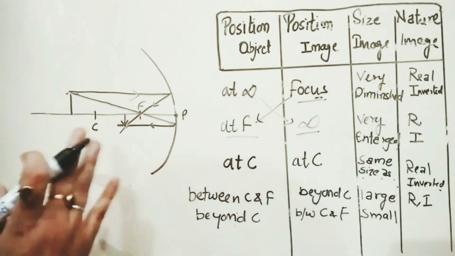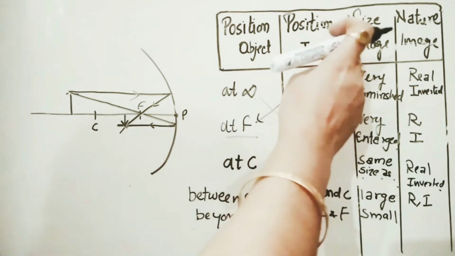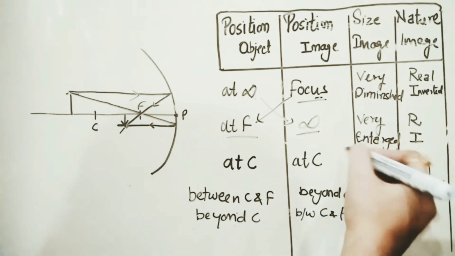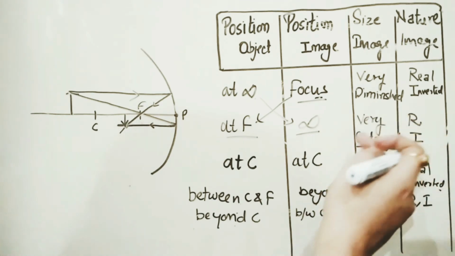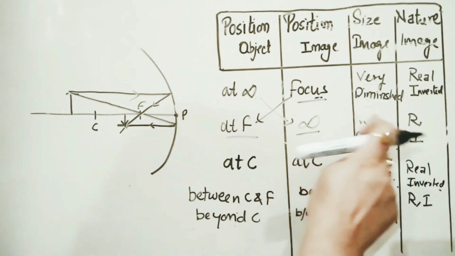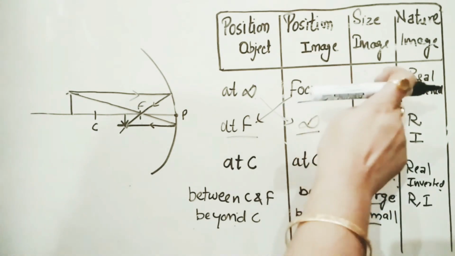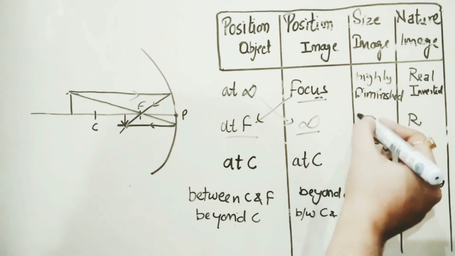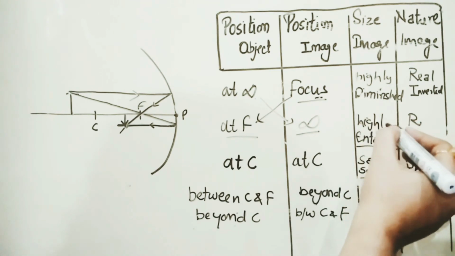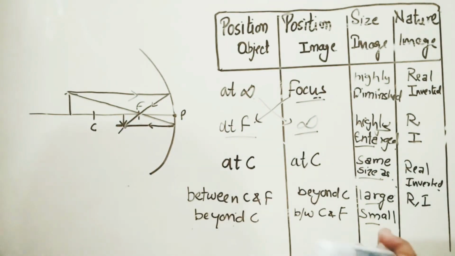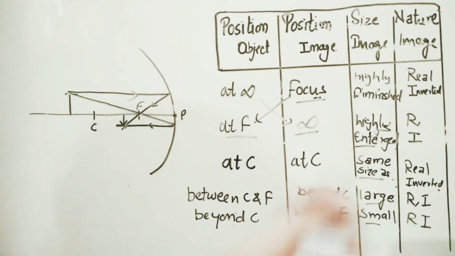Nature will remain the same, real and inverted, but in the case of size you have to be very specific: when it is small, when it is enlarged, for example highly diminished and highly enlarged. Instead of very, we can also write highly diminished and highly enlarged. And in this case the nature will remain real and inverted.